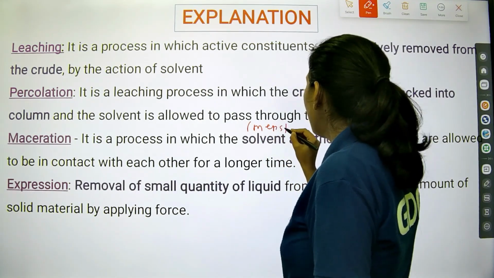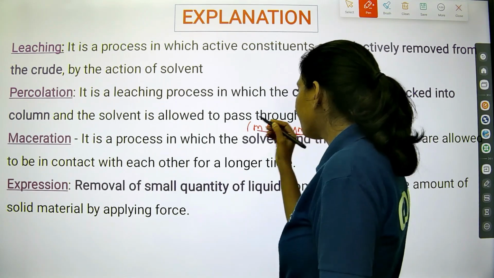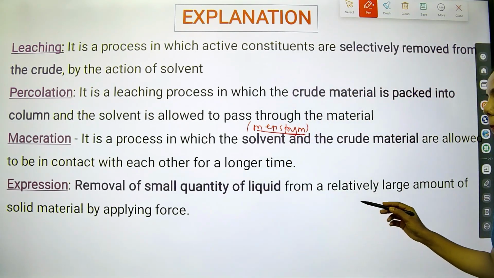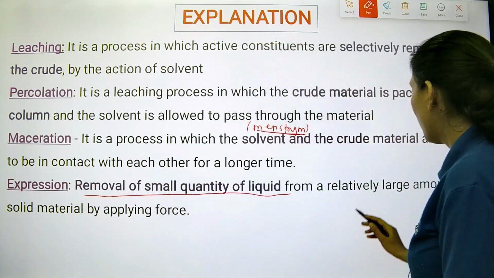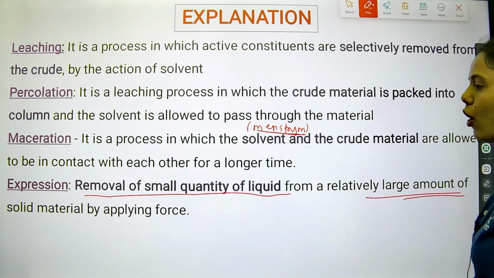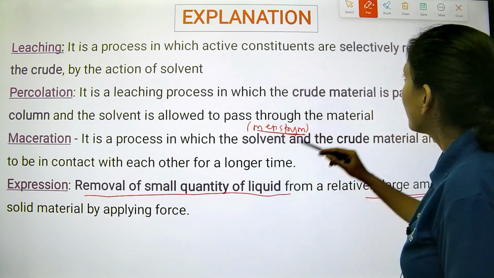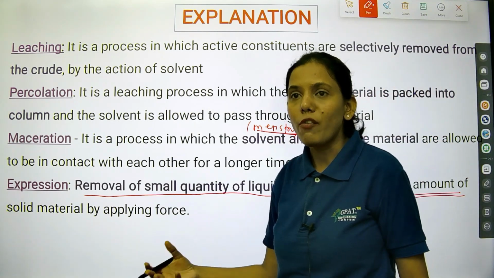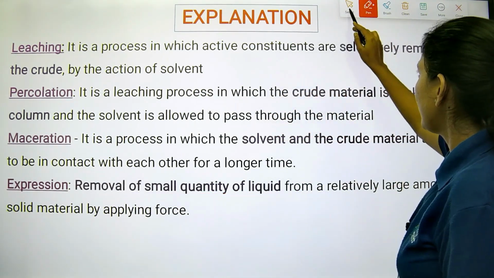So that is nothing but the solvent which you are using for the extraction in the maceration process. And expression is nothing but removal of a small quantity of liquid from a relatively larger amount of solid material by applying force. So that is the reason coffee made this way is espresso, because of the process which they have utilized.